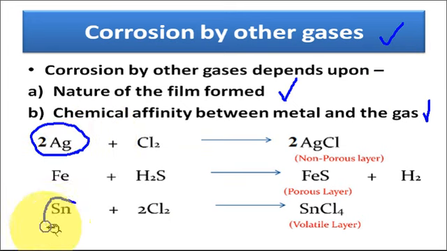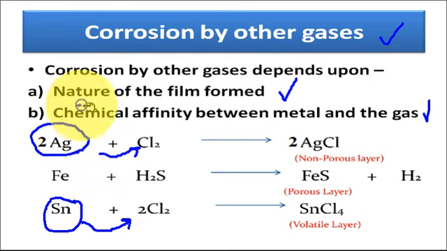silver and tin both show chemical affinity towards chlorine. Tin also reacts with the chlorine and silver also reacts with the chlorine. So both the metals undergo corrosion in presence of chlorine. But further corrosion depends upon the nature of the film formed. In case of silver, a non-porous layer is formed, while in case of tin, volatile stannous chloride is formed. Therefore, the tin metal gets completely corroded.